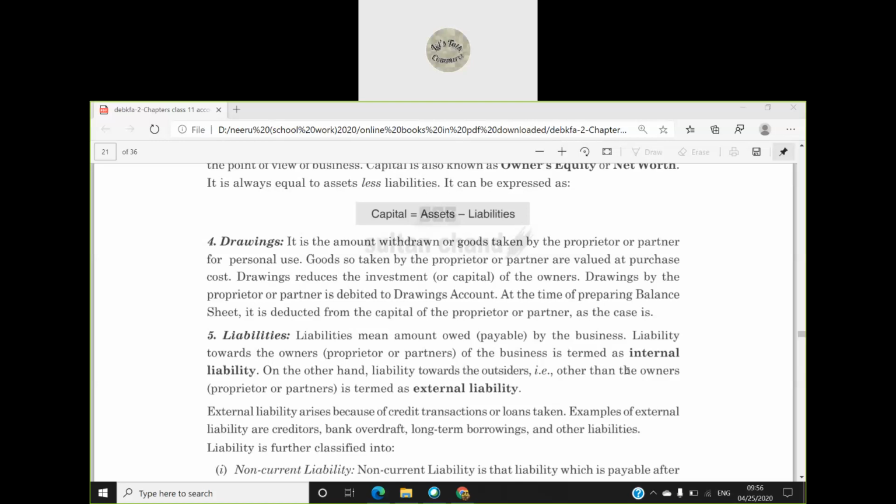Now coming to external liability. External liability is the amount which is payable to outsiders, to the suppliers, or if we have taken a loan, that is considered as external liability. Now liability further can be divided into two parts: non-current liability and current liability.